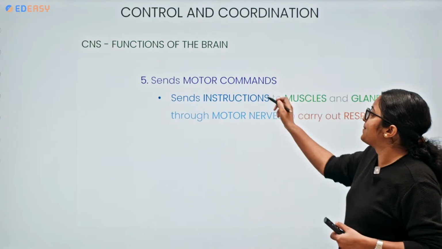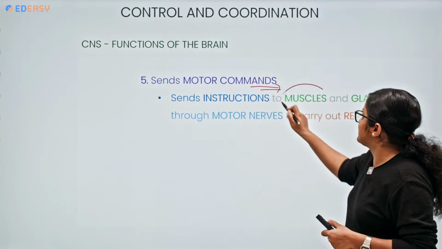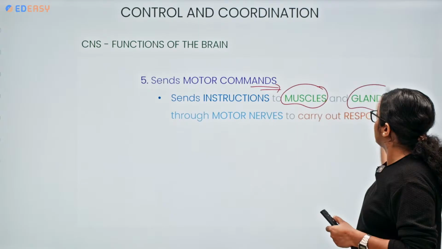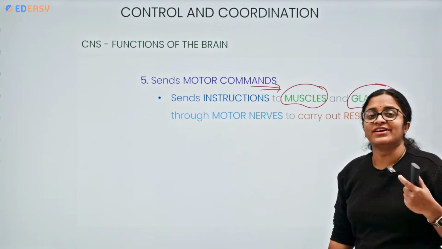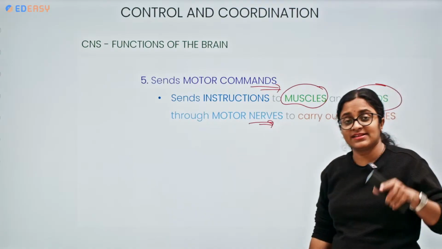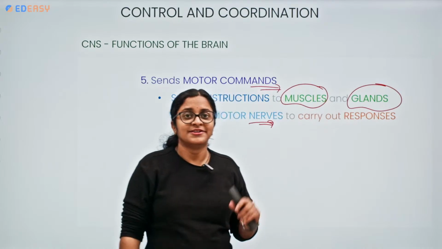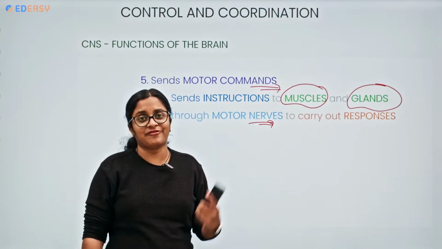It is sending motor commands to whom? To either muscles or the glands, for a specific response. Through the motor nerves, it is sending the instruction to muscles or glands, nothing but the effectors, so that there is an eliciting of response.